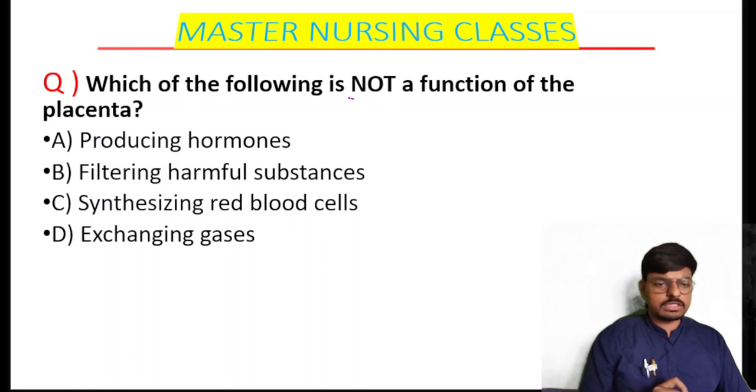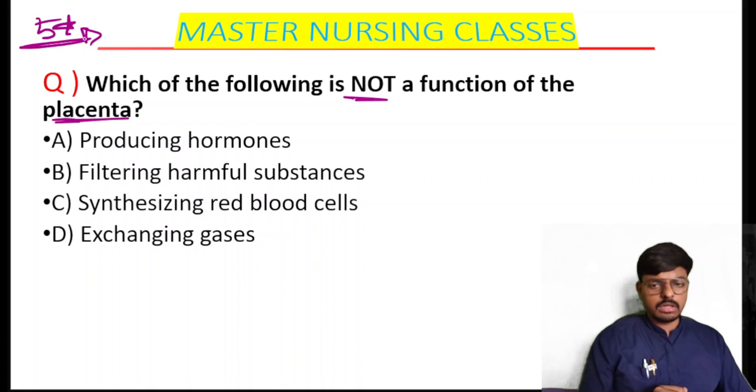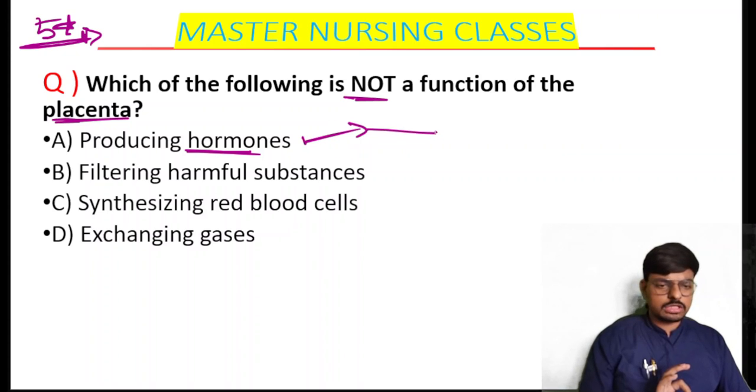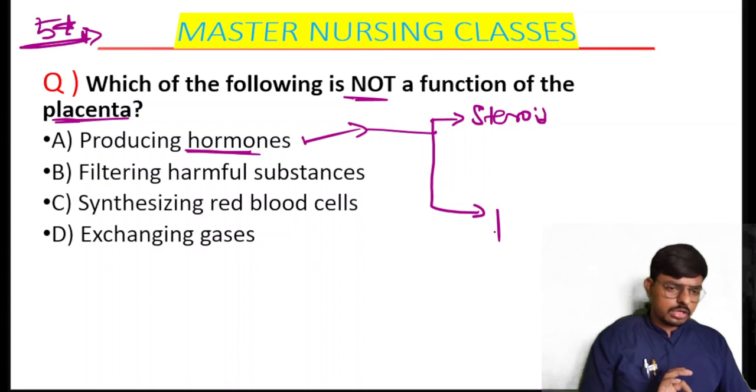Which of the following is not a function of the placenta? This is a 5-star question for you all. Option A is that it produces the hormone. So what all are the hormones it produces? Basically, it produces two types of hormone: one is the steroid hormone, and one is the protein hormone.